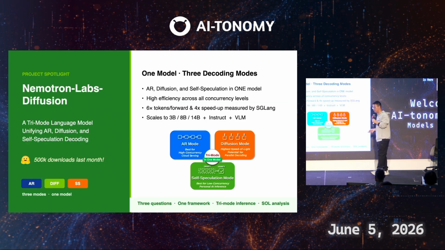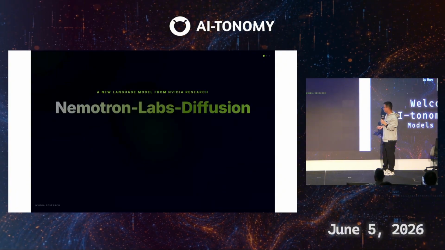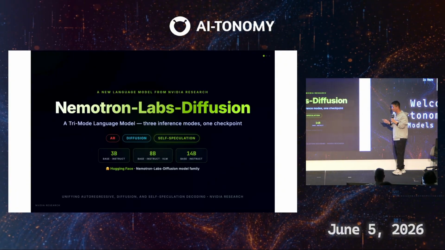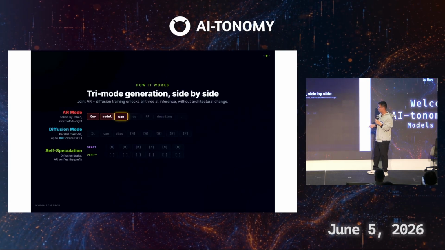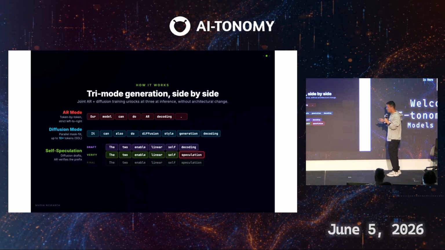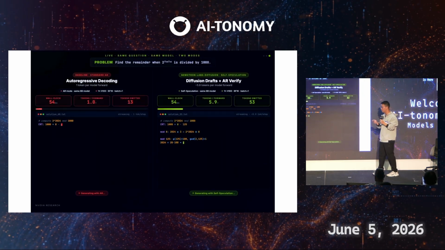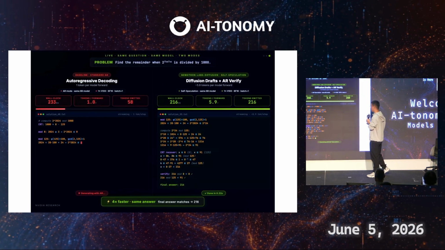We try to answer these questions via our Nemotron Labs Diffusion model, which is a tri-mode language model. And it's better to see that from this video. Our Nemotron Labs Diffusion is a tri-mode language model unifying AR, diffusion, and another mode called self-speculation. We have different model sizes. AR mode just generates from left to right. For the diffusion mode, it iteratively denoises mask tokens into normal tokens. Self-speculation is a combination of the two, using diffusion to draft and AR to verify. It's just like speculative decoding, but all within the same model. And the outcome is that our model can be much faster.